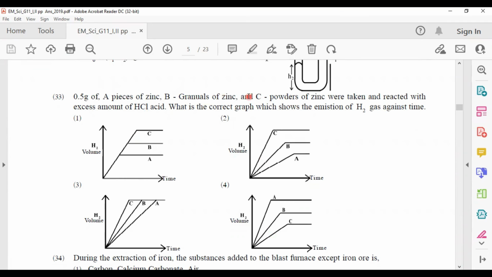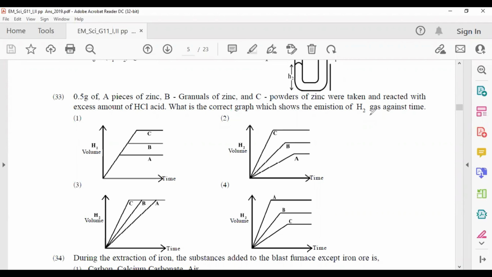When we react the zinc with the HCl, we can see hydrogen gas is emitting. When the surface area is increasing, the reaction rate is also increasing.